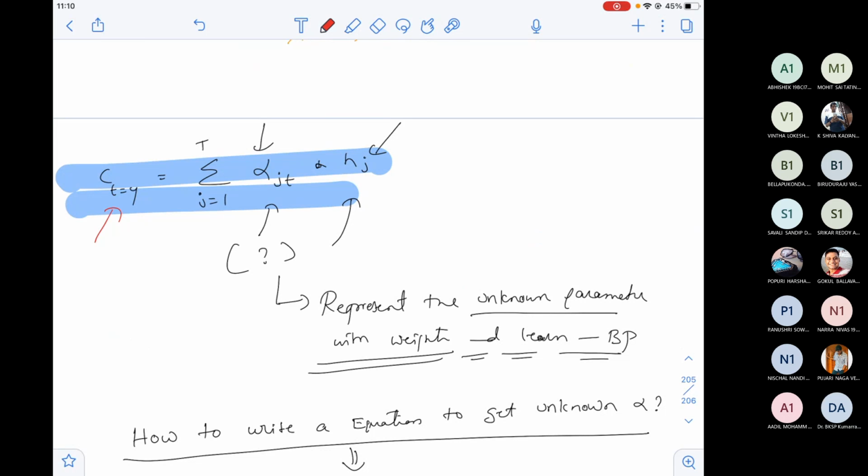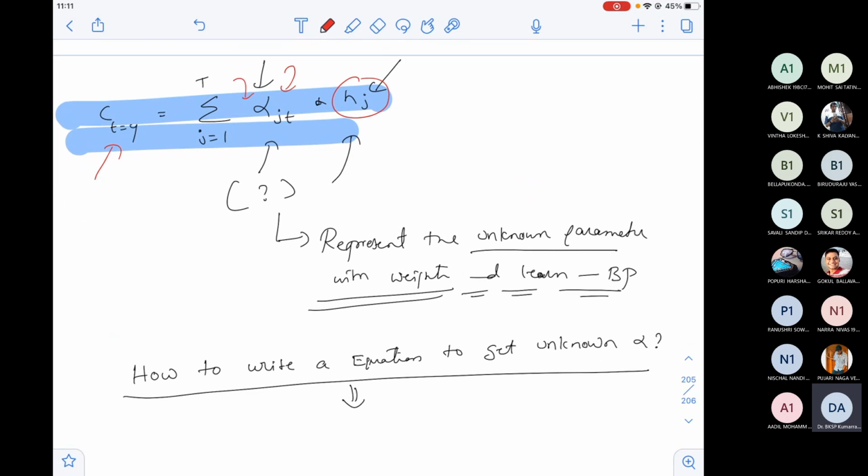Now h is already familiar to me because it's a hidden representation. I just multiply the input with the weight and I get the hidden representation. But how do I know the weights alpha to tell which word is important at what point? That's the reason I already told you a secret last time: whenever you are not aware of any parameter, here alpha, represent the unknown parameter with weights and learn it.